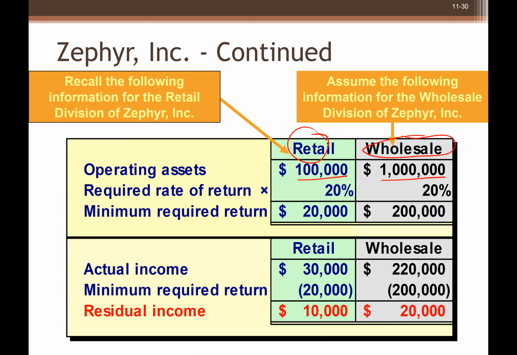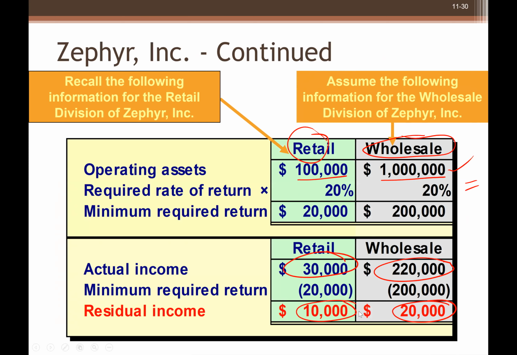So here the operating assets of retail are just 100,000 and wholesale is 1 million. The required rate of return is 20%. So what happened here is the retail store just earned 30,000 and the wholesale department managed to earn 220,000. So both earned positive residual income, right?